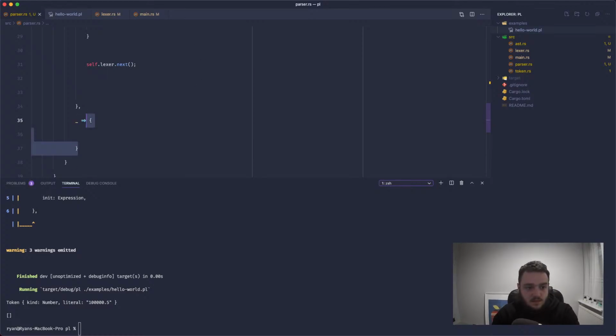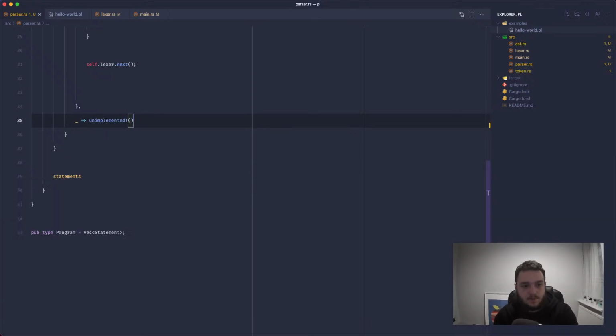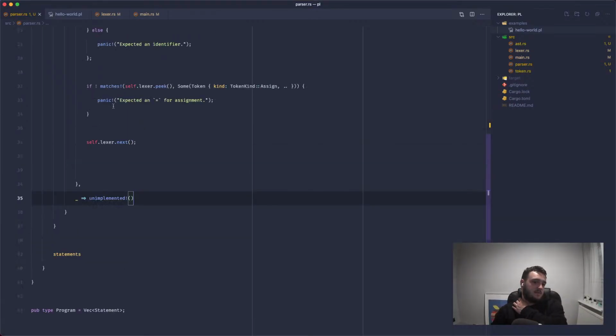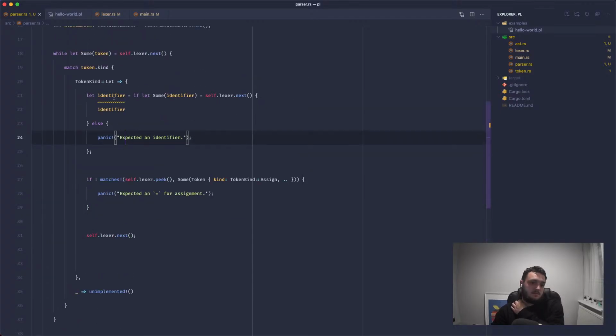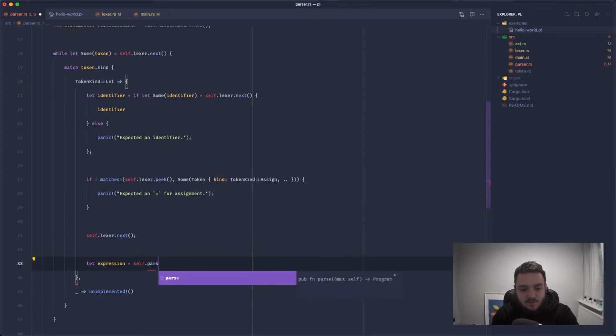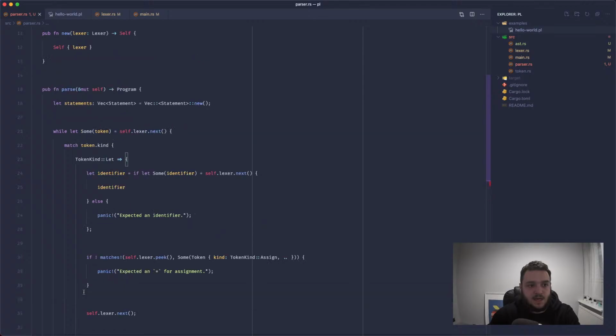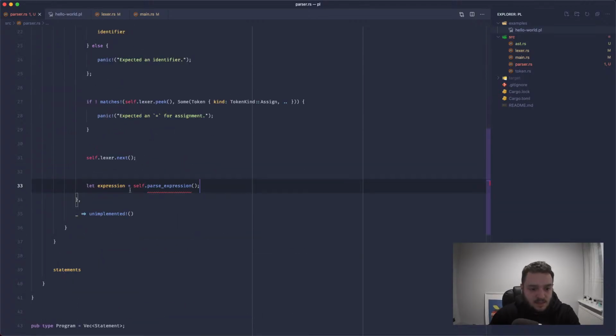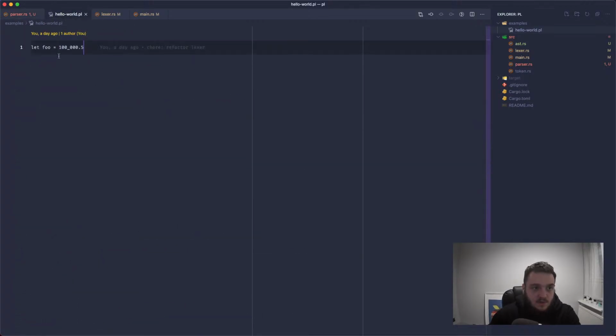Perfect. Let's go back into unimplemented. Great. So we've got let statements being passed. We're not actually doing anything with the identifier right now, but we will do soon. Now we need to parse out the expression. So we'll say self.parse_expression. This is a new method that we're going to add on to the parser, and it's going to be responsible for looking at everything that can be an expression.